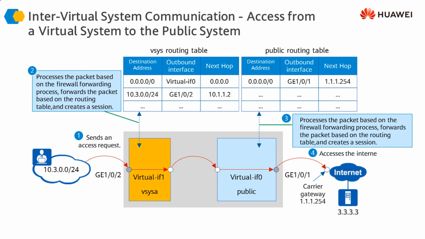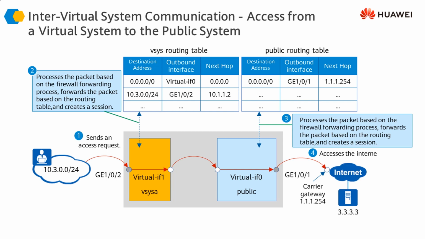For this, we need to internally move traffic from virtual system A towards the public system. For that, the virtual interface of VSys A, which we call virtual interface 1, we can give it any number, will be passed on to the virtual interface 0 of the public system. By default, it will always be 0. That is the public interface, and from there it will be forwarded towards the internet.